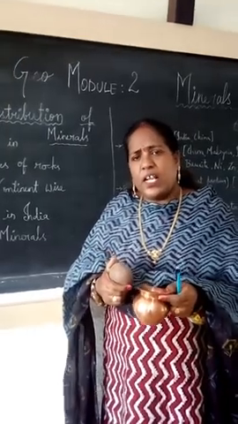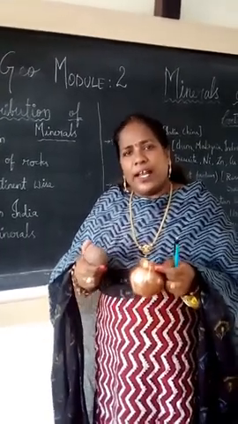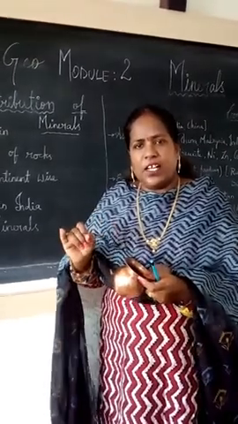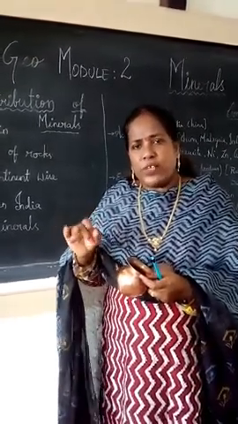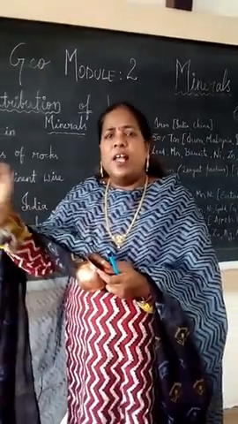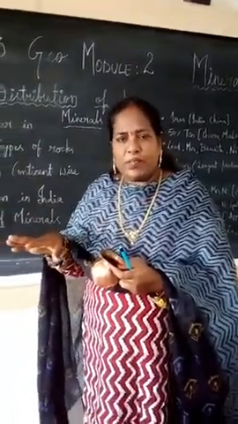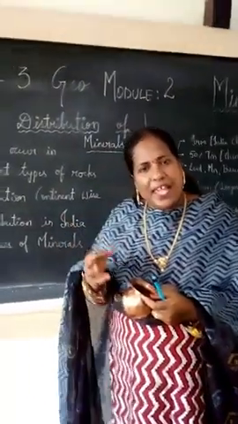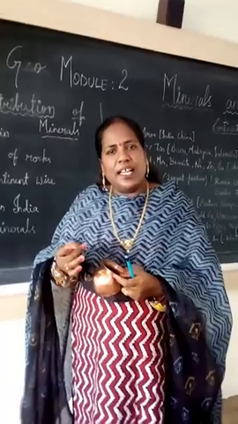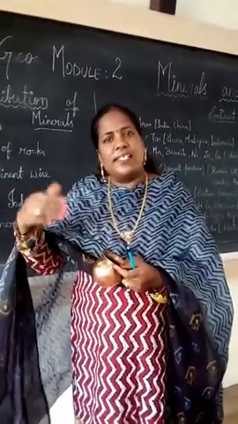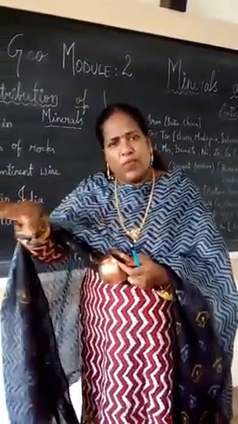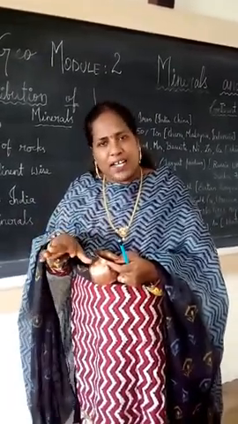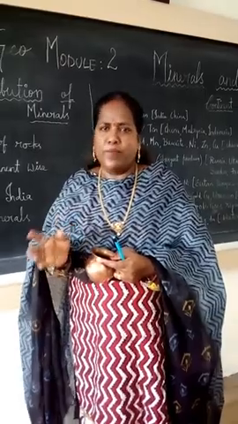Now you understand how the minerals are in different rocks, igneous and metamorphic. Most igneous rocks we can see in the plateau area. You know the landforms, no? There are 3 types of landforms: plateaus, plains, mountains. In the plateau area, the lava comes out and cools down, forming the plateau area. So in the plateau area, you can see the igneous rocks, and in them we can see the metallic minerals.